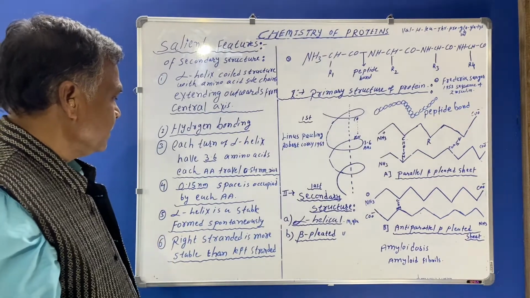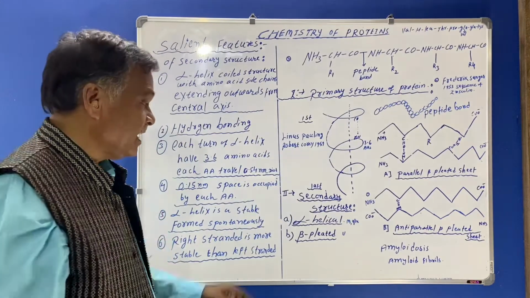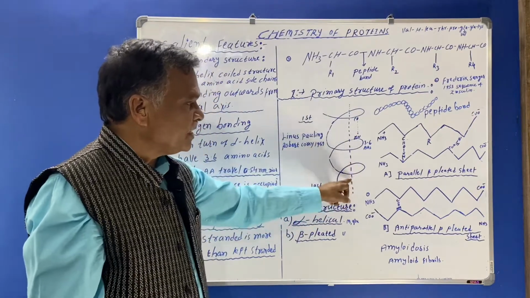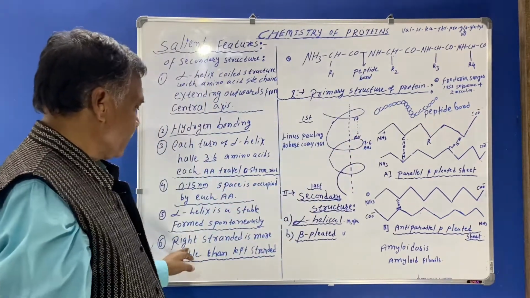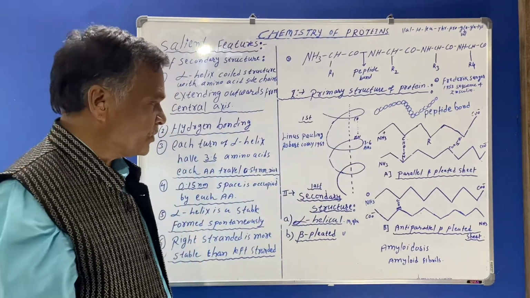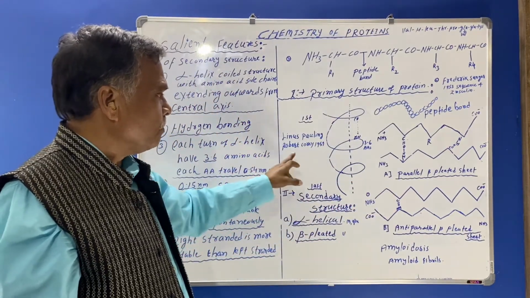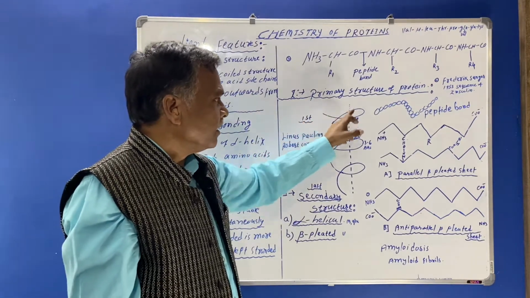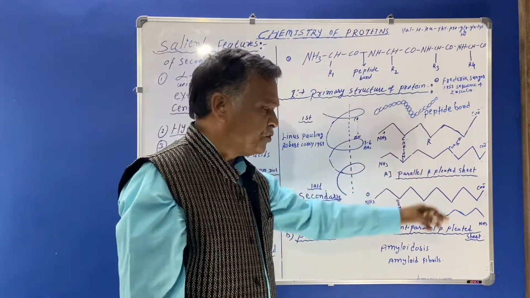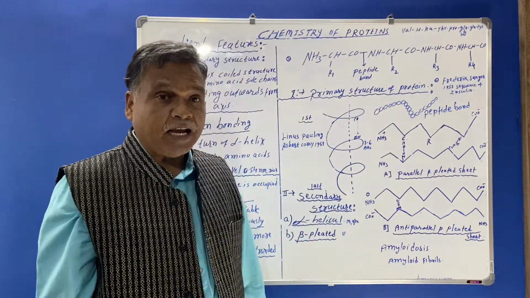Now you must know that the alpha helical structure is formed spontaneously and it is stable, and the right-handed alpha helix is more stable than the left-handed structure. So these are the two different structures shown by Robert Corey, the alpha helical structure and the beta pleated sheets.